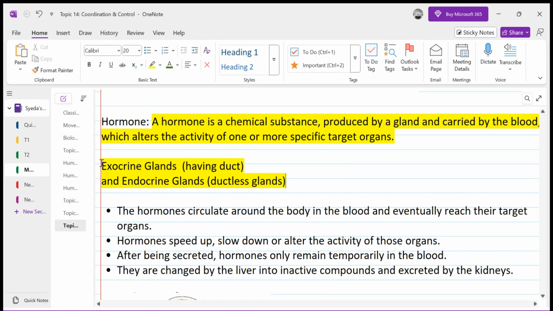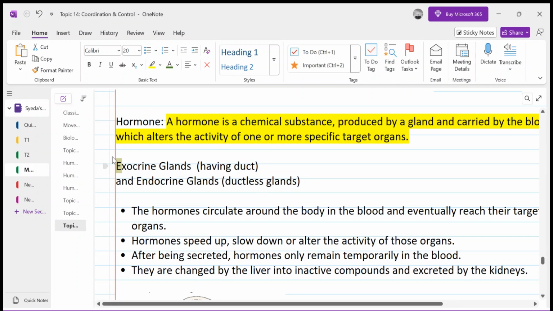Now examples of some of the exocrine glands are sweat glands and tear glands. The salivary gland is also a gland that releases saliva.